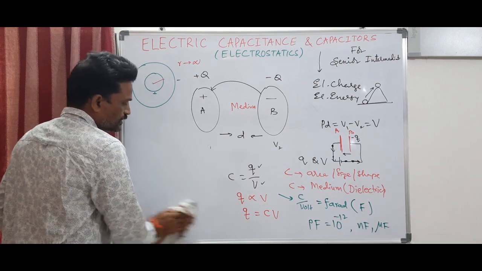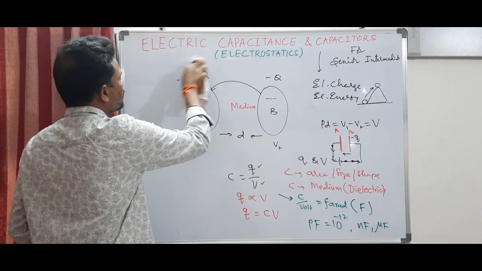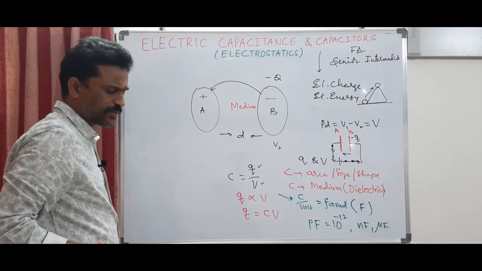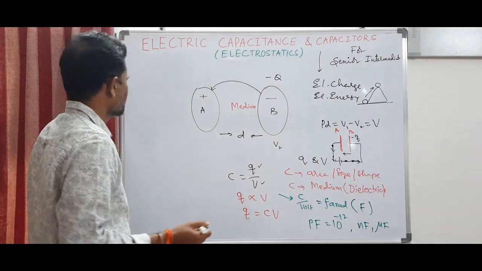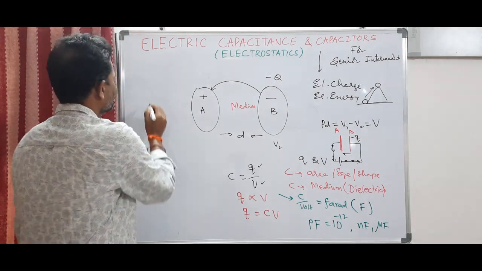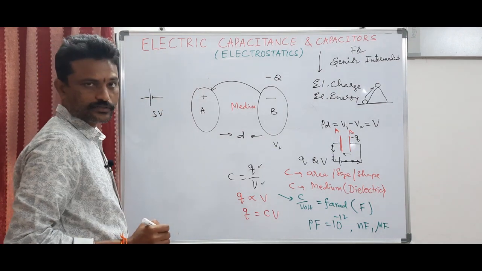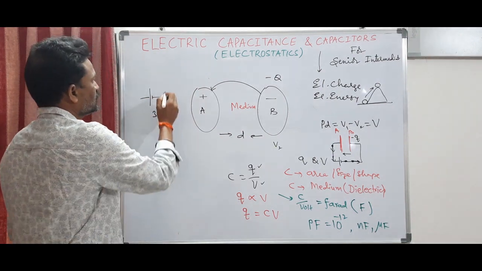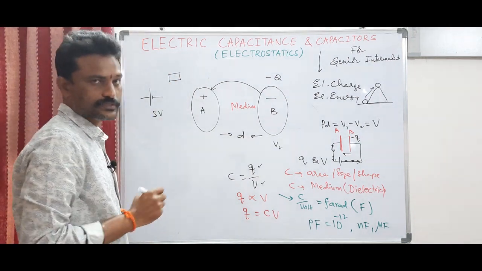That is the reason why capacitor is used in flashlights of a camera. In a camera, we use a battery or a cell of 1.5 volt or 3 volts like that. So that battery whose EMF is, let us say, 3 volt can't supply sufficient amount of current so that the flashlight can glow for a fraction of seconds.